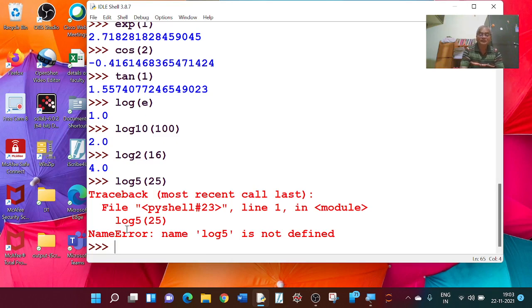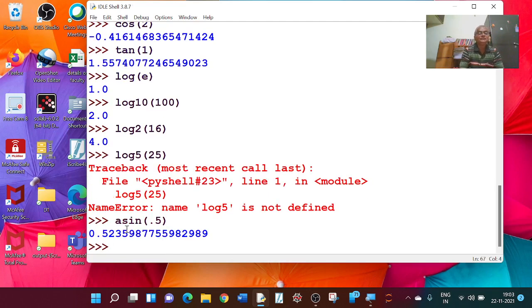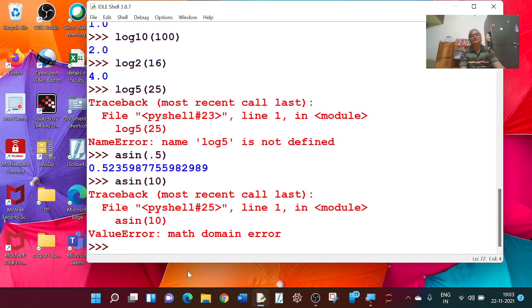To find inverse functions, to find the inverse of sine, I can write asin, asin of say 0.5. So this value is 0.52 something. Asin of say 10, I am getting an error because sine inverse of 10 is not defined, since sine is a bounded function lying between -1 and +1.